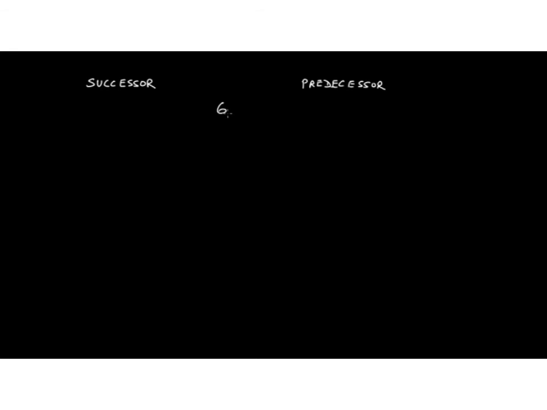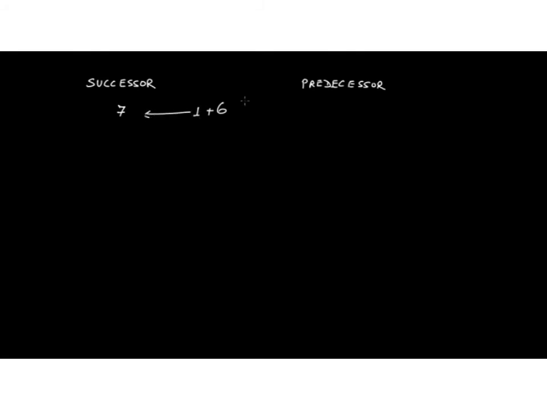What would be the next number after 6? You would say, if I add 1, then this number becomes 7. Therefore 7 is the successor. You just have to add 1 to get the successor.